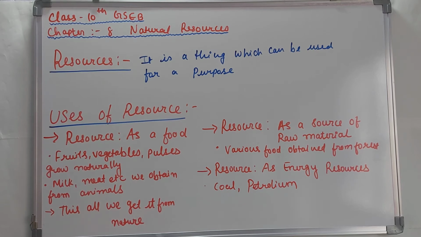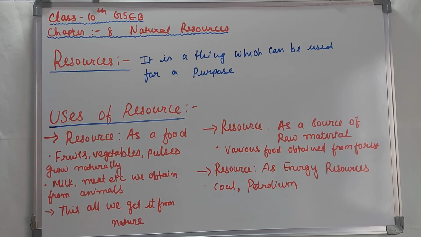Then comes resource as a source of raw material. How is resource a source of raw material? Because of the various goods that we get from forests, like agro products, then hides and meat available from animals, and mineral ores. All these things we get from nature, from the jungle, and from many other places. So these things are resources. This can be classified under resource as raw material, and from all this raw material various new things are made that we use in our day-to-day life.